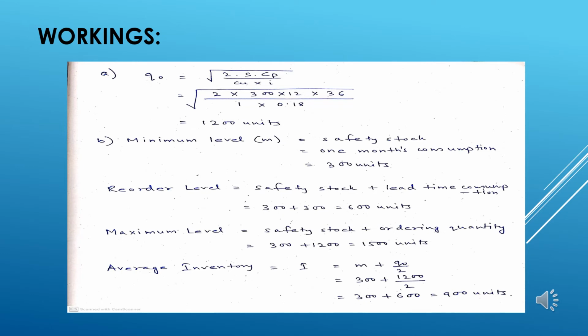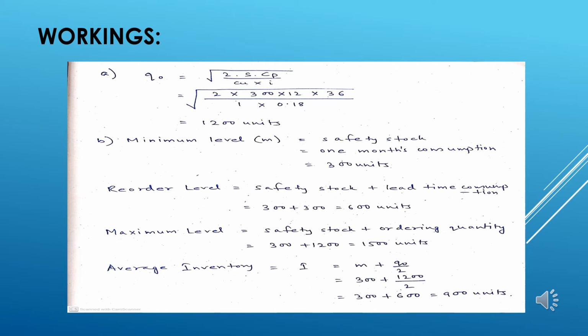And as we know from the relation of economic ordering quantity, the quantity can be found out by the following formula, which is 2 into S into CP divided by CU into I, where S is the consumption of an item, CP is the cost of procurement, CU is the cost per unit of that particular product, and I is the inventory carrying cost.